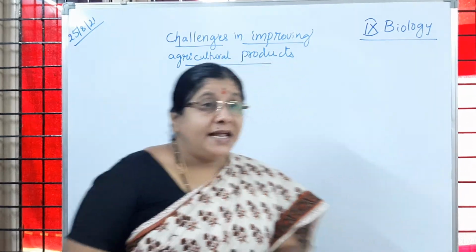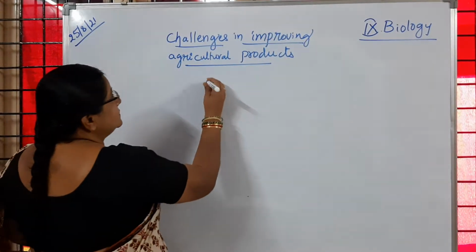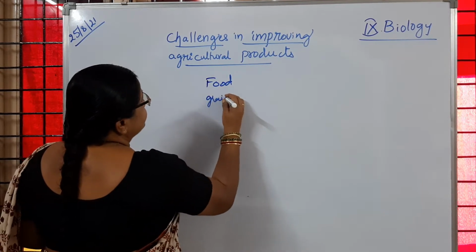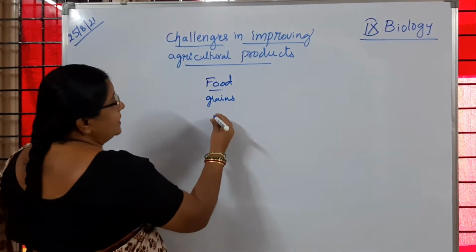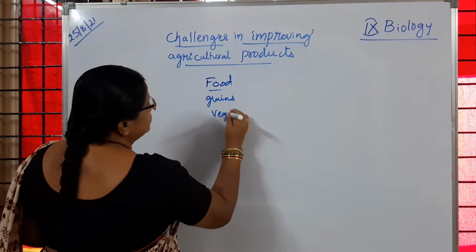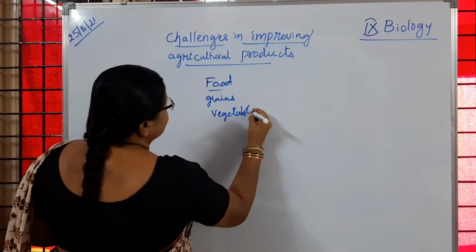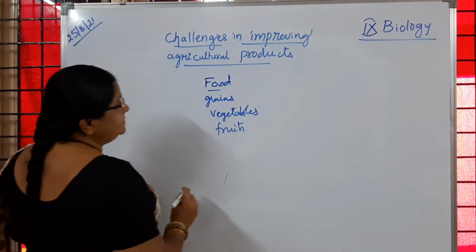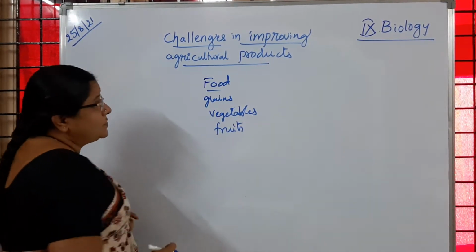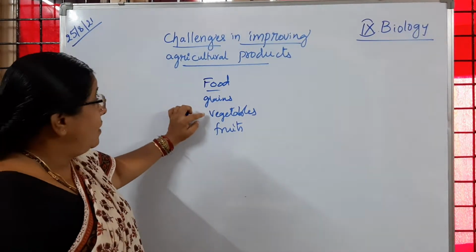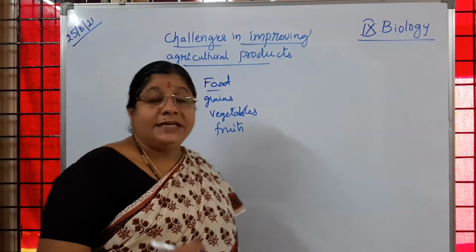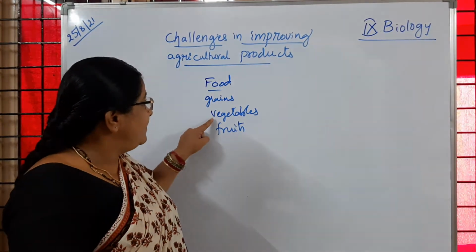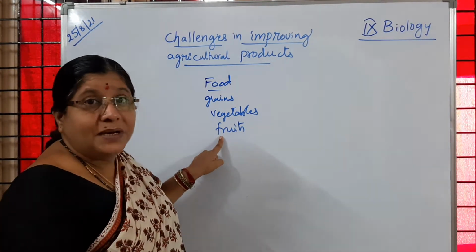Different kinds of grains, then vegetables, fruits. So different grains, vegetables, fruits, etc. we eat. The grains, vegetables and fruits we get from plants.